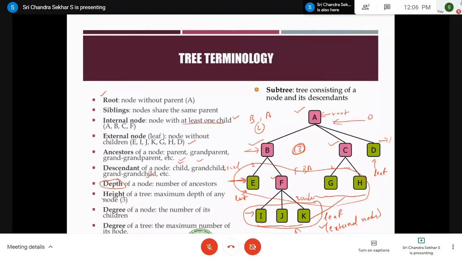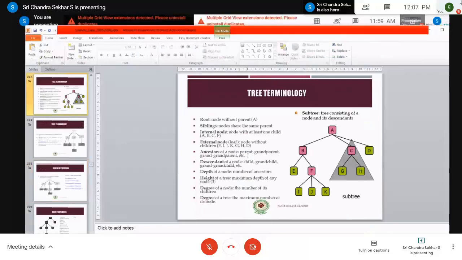Coming to the height of the tree, it's almost similar to the depth. It is the maximum depth of any node. This is important, right? So this is level 0, this is level 1, and then 2 and 3. Height is a very important terminology in trees.